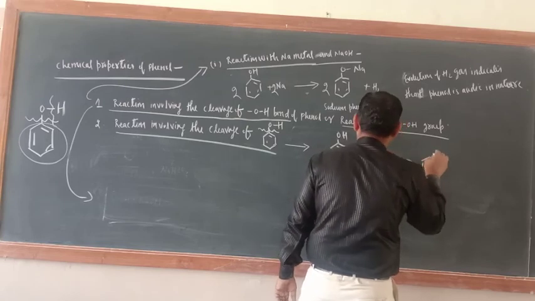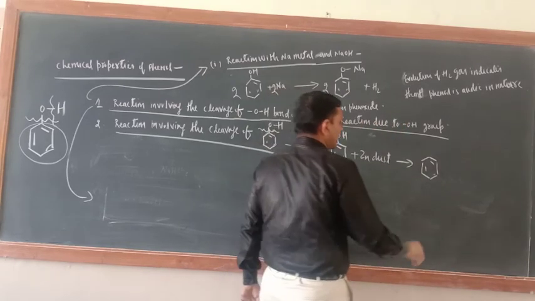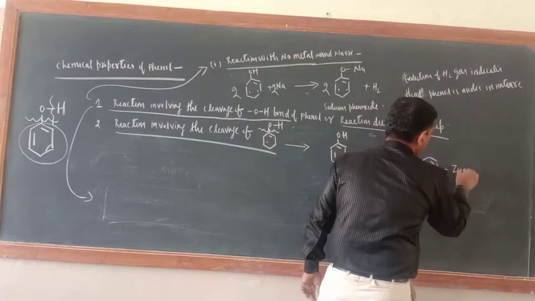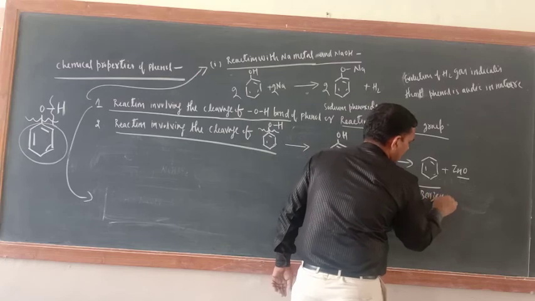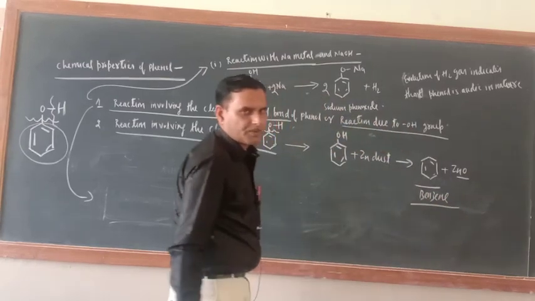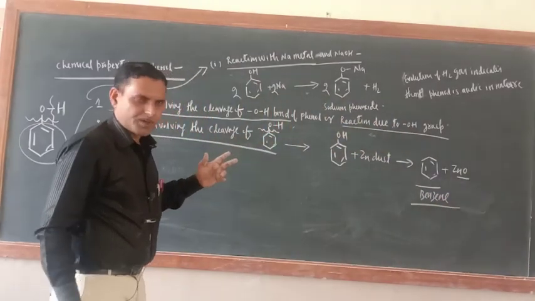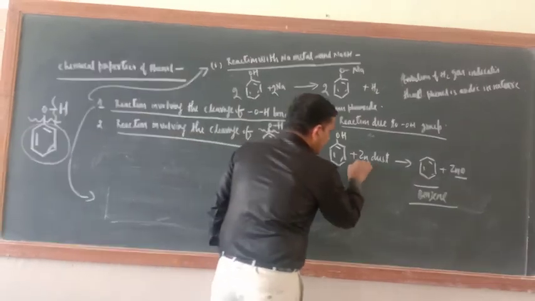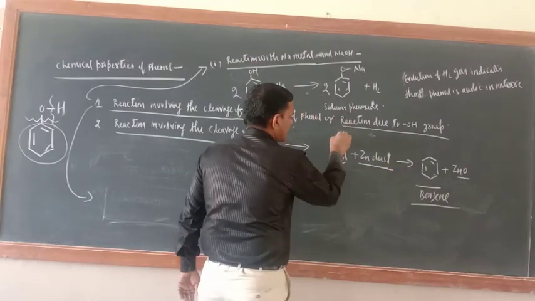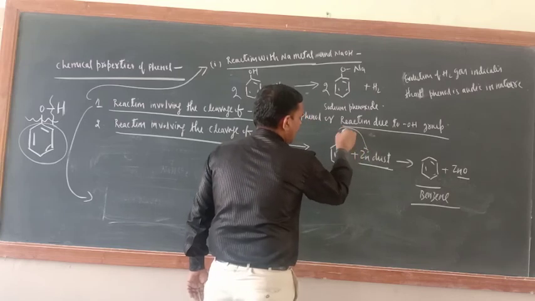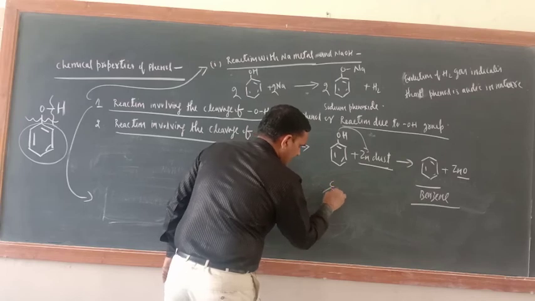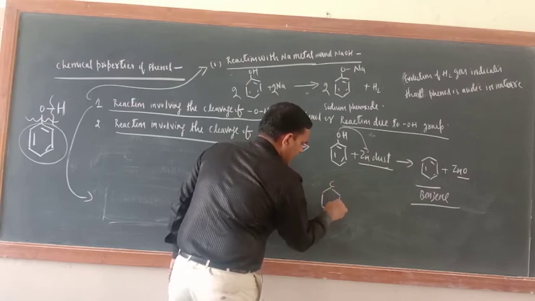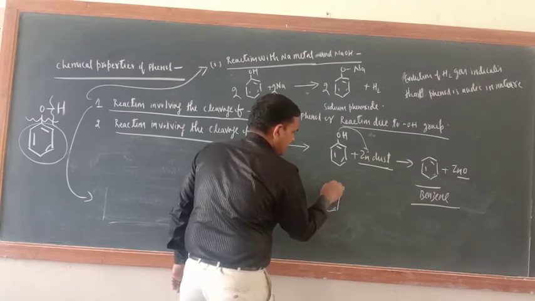Here you will get benzene plus ZnO. Last year you studied this reaction in the method of preparation of benzene. Zinc dust is a reducing agent. It will take the oxygen, and H will be taken by the carbon, because in phenol the structure is C and OH, and H is not there.